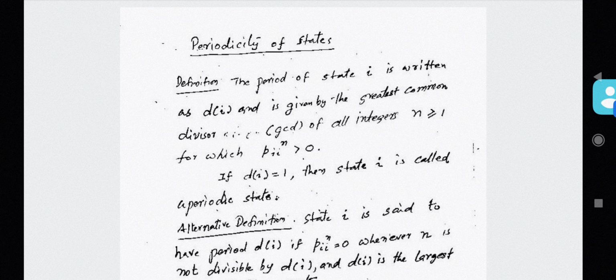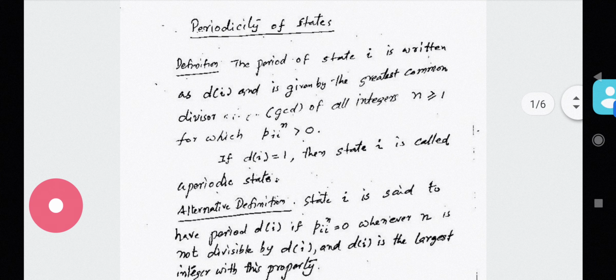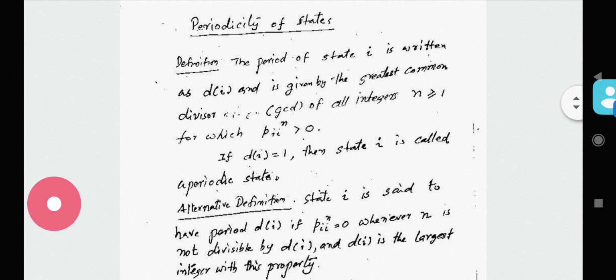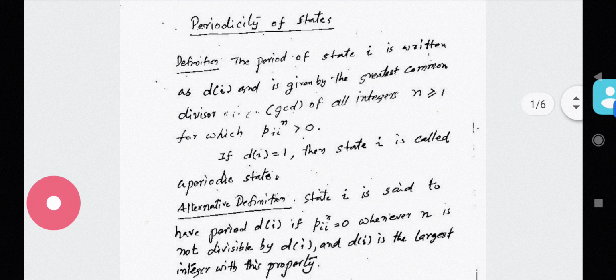But for example, suppose P_II^1 is equal to 0, P_II^2 is greater than 0, P_II^3 is equal to 0, P_II^4 is greater than 0, and so on.